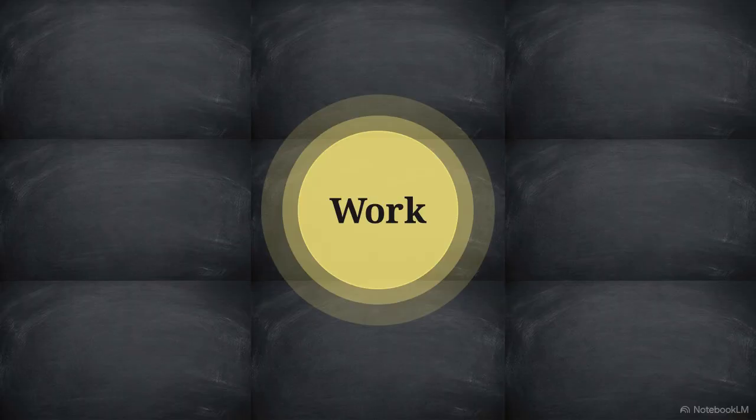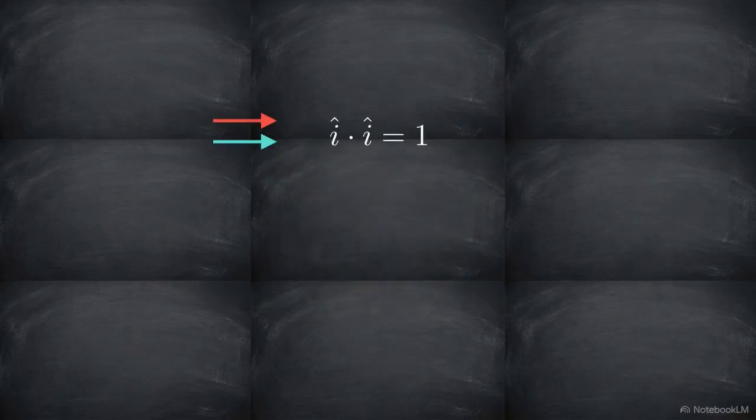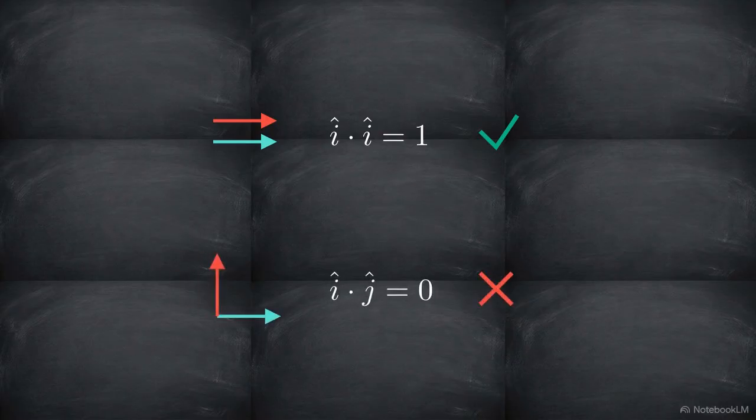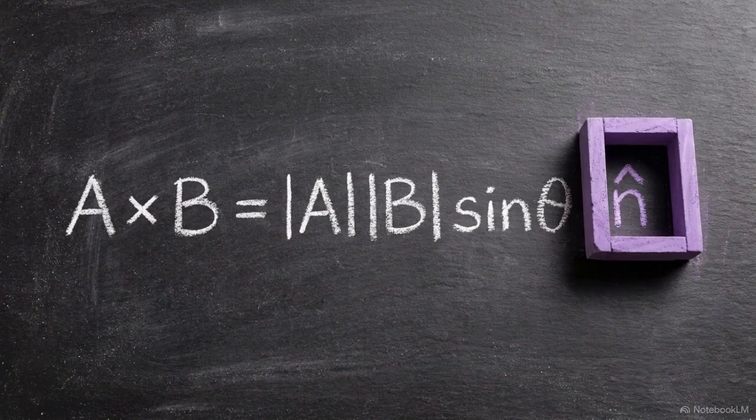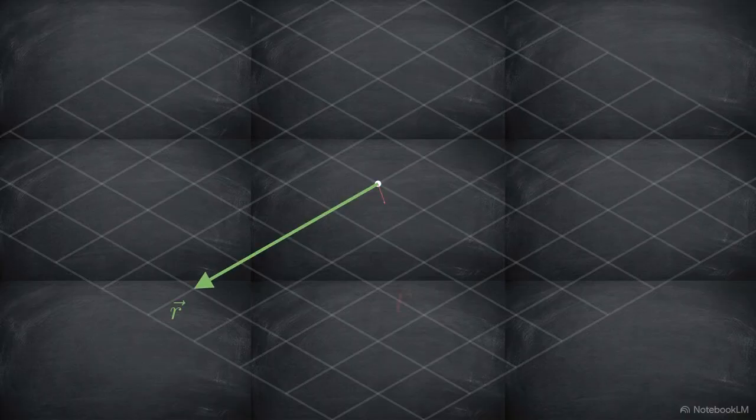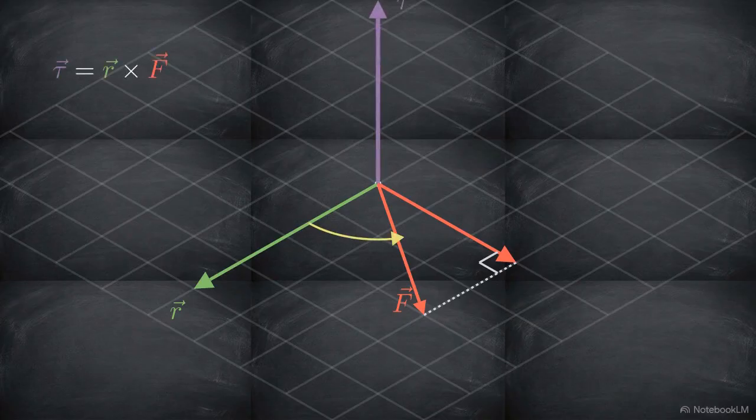At the unit vector level, this means i hat dot i hat equals 1 because they are perfectly parallel. I hat dot j hat equals 0. Orthogonal vectors share 0 parallel influence. Conversely, the cross product, or vector product, extracts strictly orthogonal contribution. The equation here uses sine theta multiplied by n hat, a brand new unit vector. The physical paradigm here is torque. Torque is the cross product of a radius vector and a force vector. By isolating the purely perpendicular force, the cross product generates a completely new vector pointing along the axis of rotation.